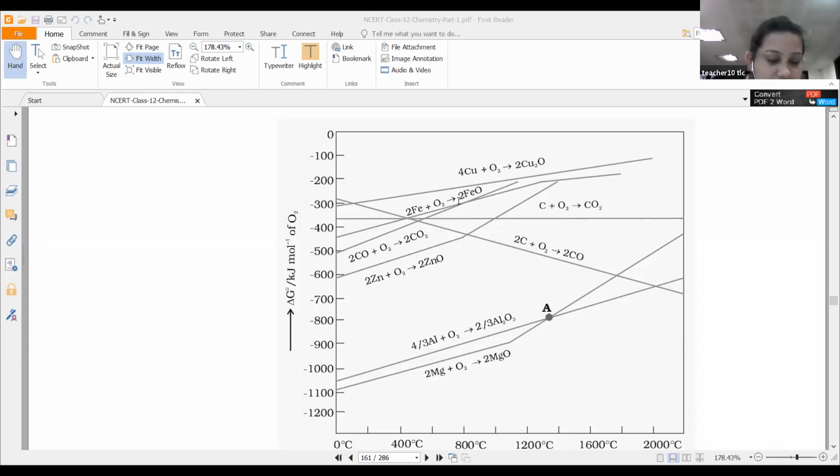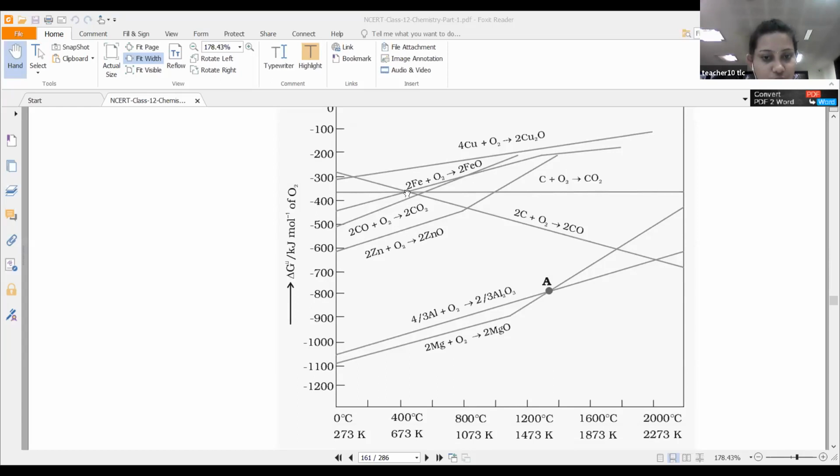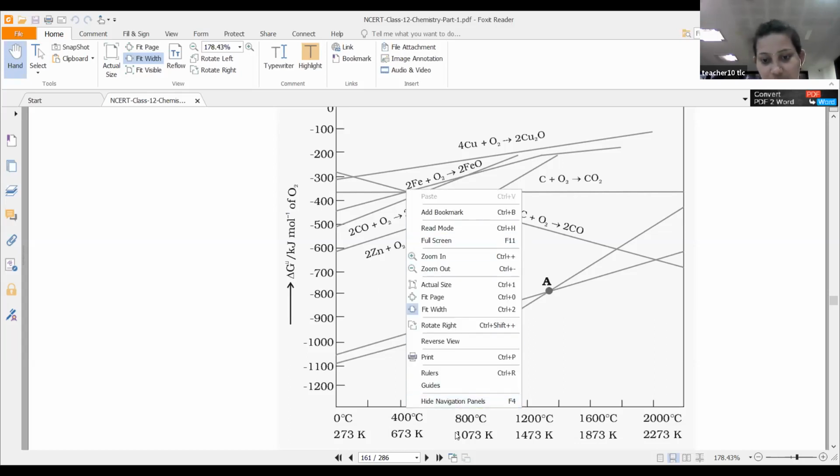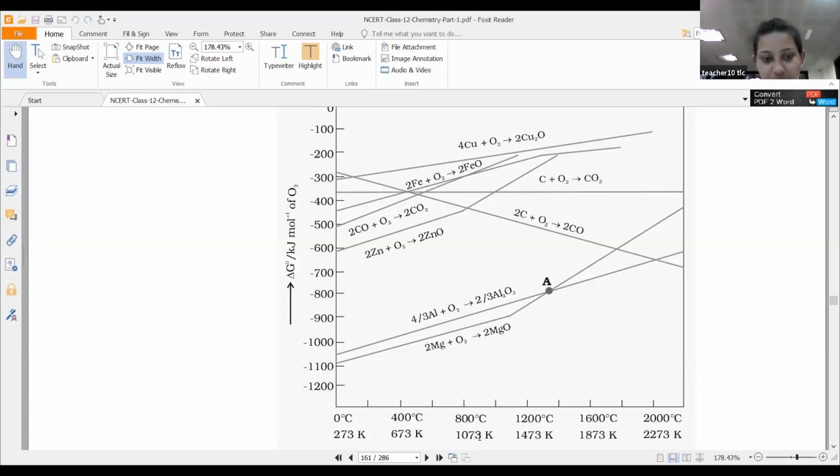Yes, students, as I have already explained in the last class, you have to shift this point to 1073. One unit means this much variation is there in this graph. You shift this one to 1073. Everything is to be shifted towards the right hand side. So this point is there right here. Can you see this point? This point appears at around 1073 Kelvin. Is this clear, students? Did you see this diagram carefully? Did you check? Yes. One minute.